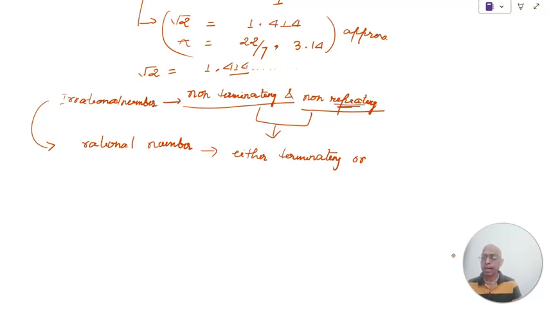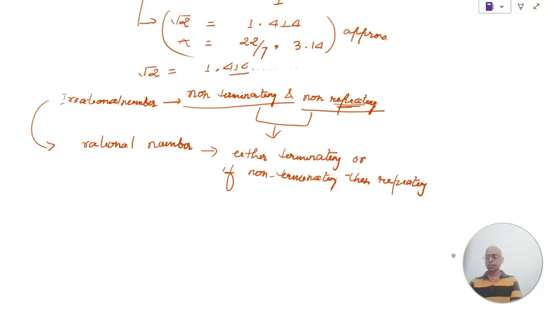Either it should be terminating, or if non-terminating, then it should be repeating kind of thing, means a pattern would repeat.